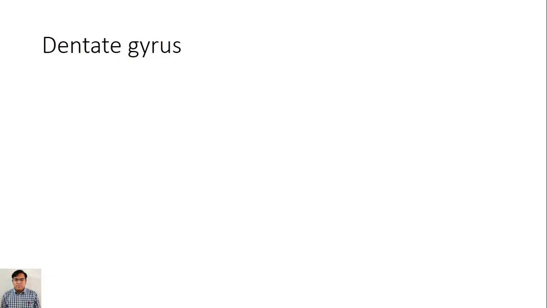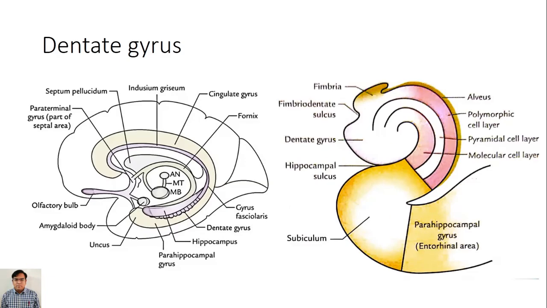Next is dentate gyrus. This is the medial structure of the hippocampus, this one, the dentate gyrus. In the left photograph, this teeth-like gyrus is the dentate gyrus. It is present in between the hippocampus and parahippocampal gyri and lying deep to the fimbria.